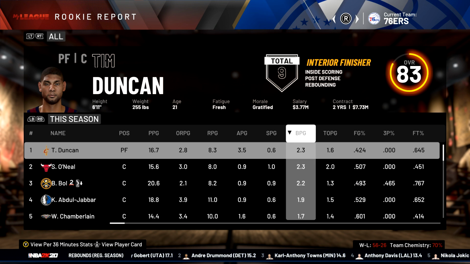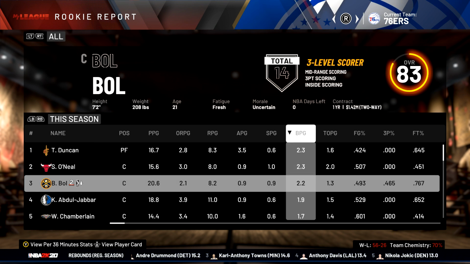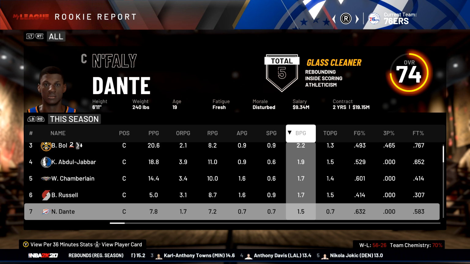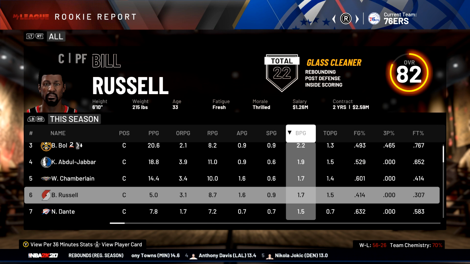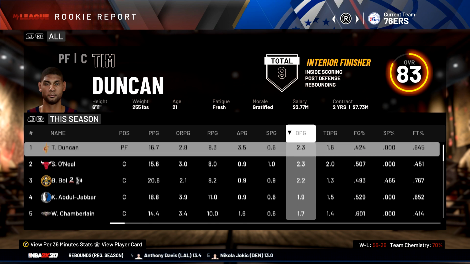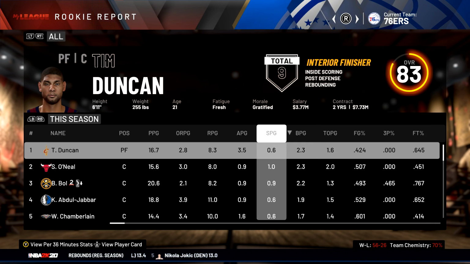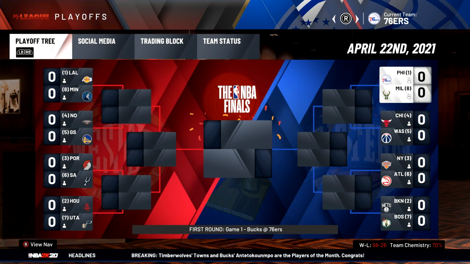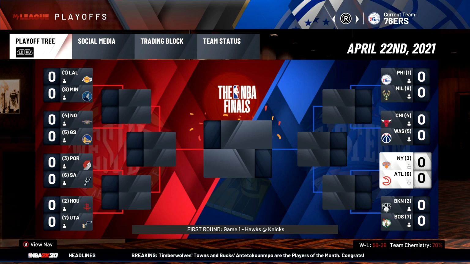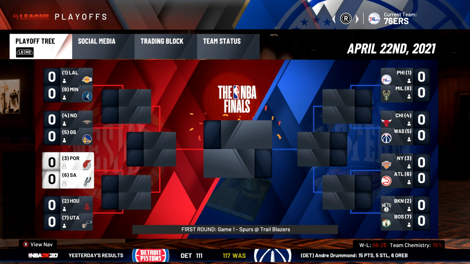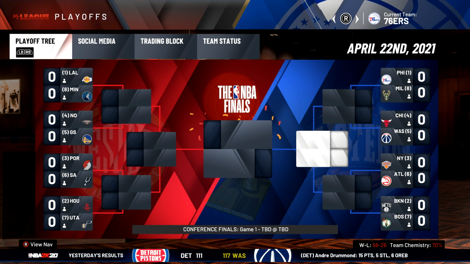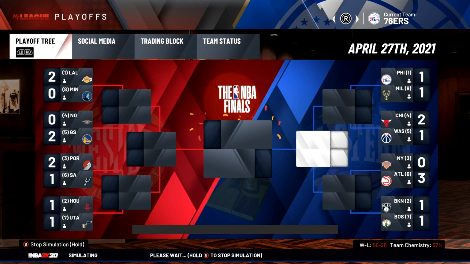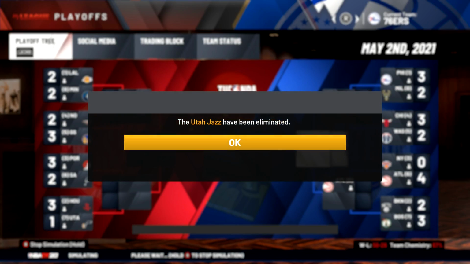And then blocks per game is going to go to Tim Duncan. So it's interesting how Bill Russell ended up winning Defensive Player of the Year. I just don't feel like he did that great. Let's see if any of them can end up winning an NBA championship. Looks like the Trailblazers with Bill Russell actually have the top seed though. So let's simulate from the first round and see if any of our rookies will move on here.